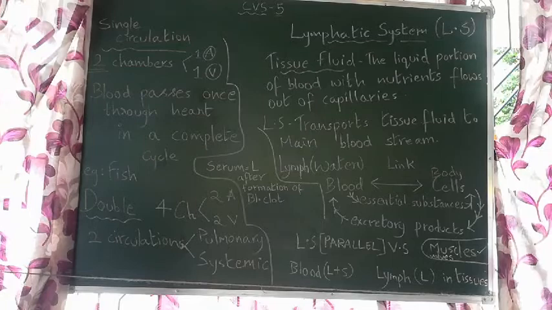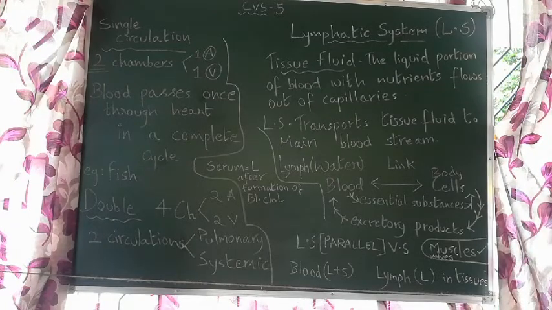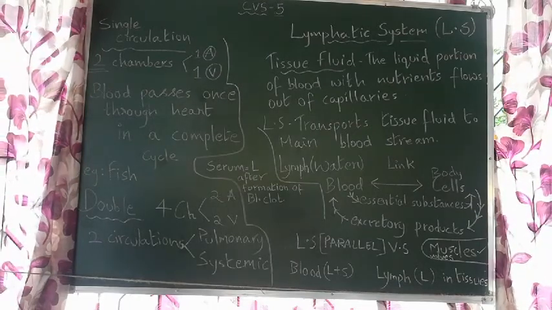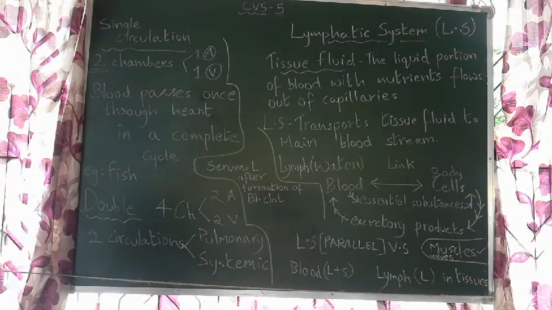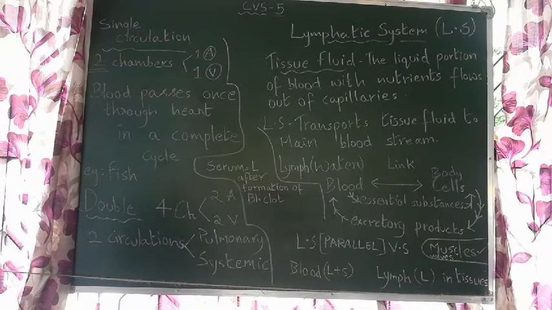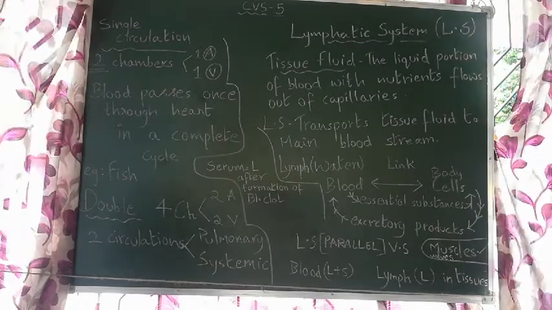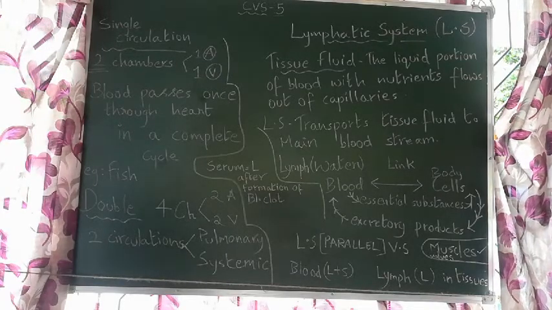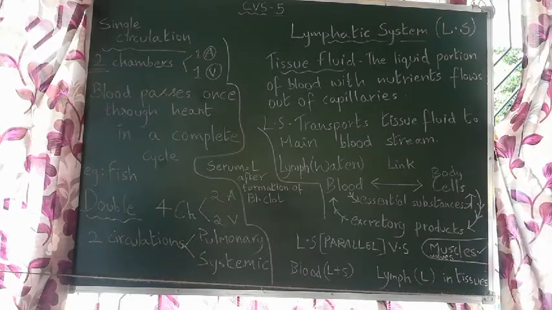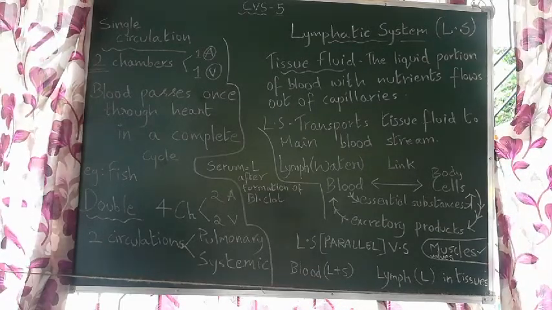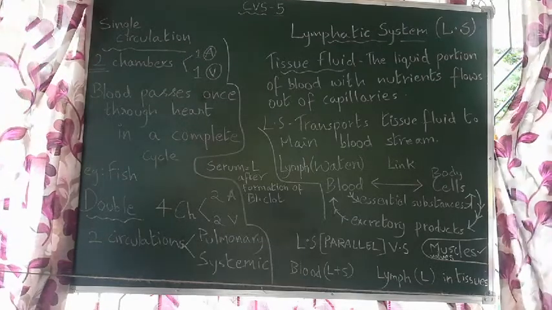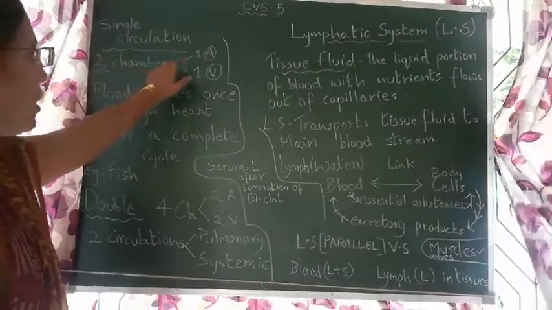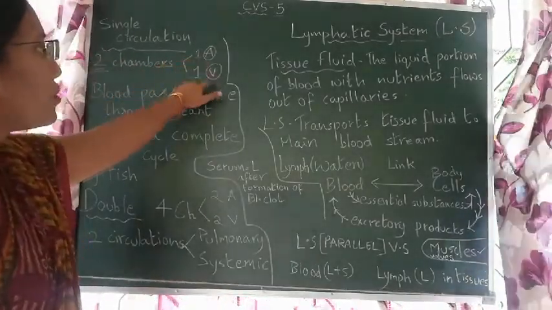But this is not the case for lower animals. What are lower animals? They may be fishes, amphibians, reptiles. So this category, they do not have much complex system. Their body systems are simple, right? So here, if we are talking about single circulation, I can quote fish as an example. So fish has a heart with only 2 chambers, right? So only 2 chambers, 1 atrium, 1 ventricle, that's it.